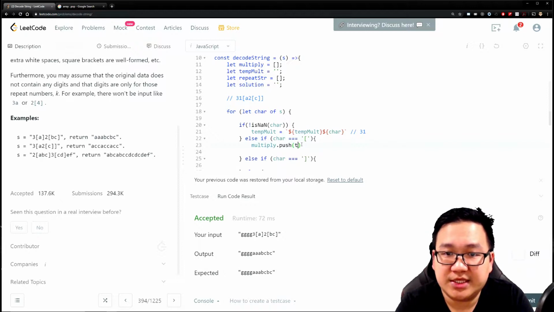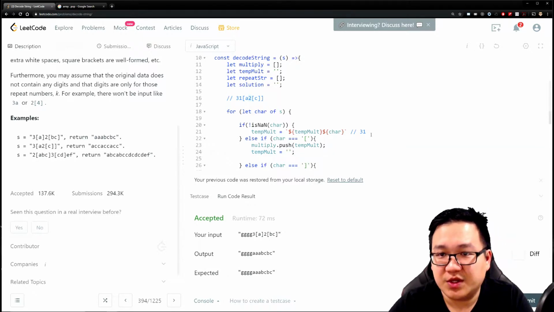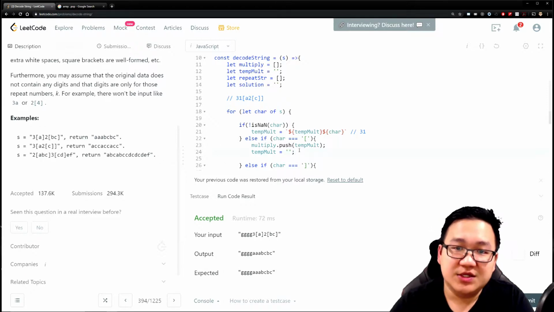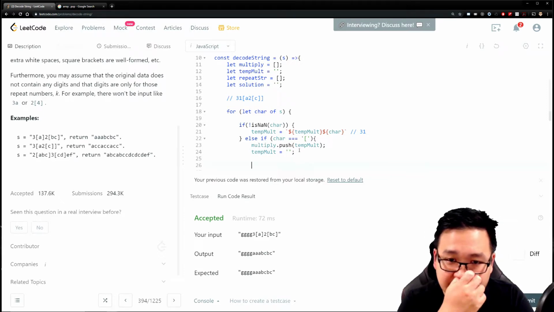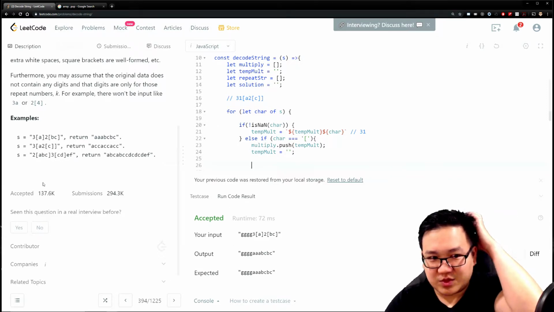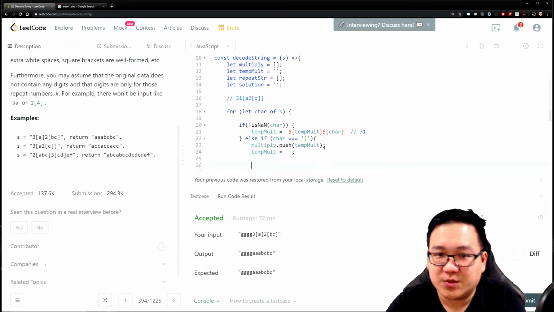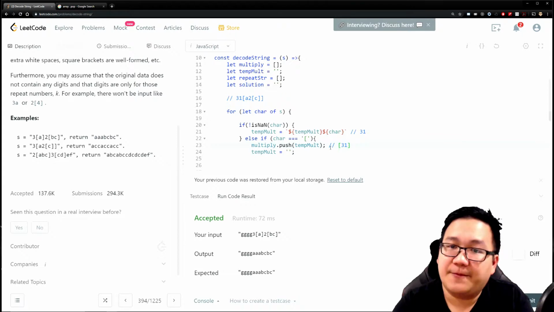I'm going to push the temp mult in here, and make sure that I reset it, because I already stored it, so it doesn't increase into 321, which would be a bad idea. This stores that I need to repeat something 31 times. So in this array, it looks like 31 right now, right?